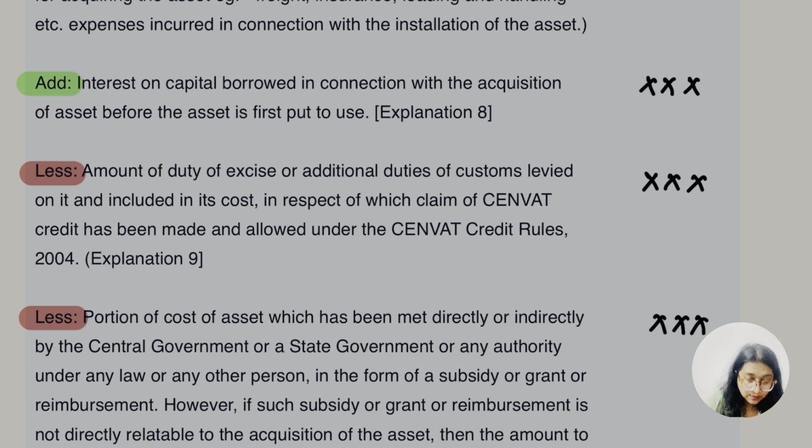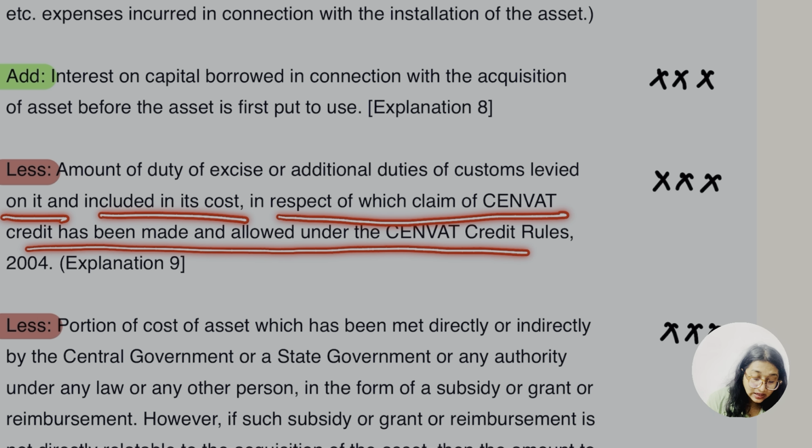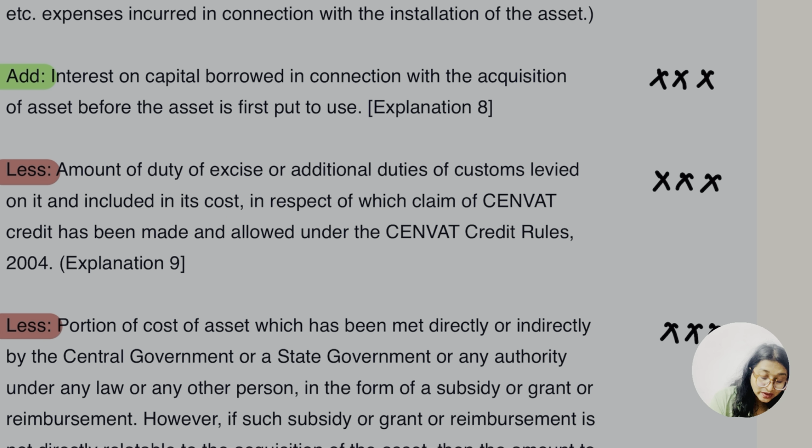We are going to reduce some of the amount, also some of the cost, and this is the first part. They are saying any duty of excise or additional duty of customs levied on it, including its cost in respect of which claim of CENVAT credit has been made and allowed under the CENVAT Credit Rules. So here, let me say it again, they are talking about the amount of excise duty, ठीक है, of customs levied on it, and where the CENVAT credit has been made and allowed under the CENVAT Credit Rules.